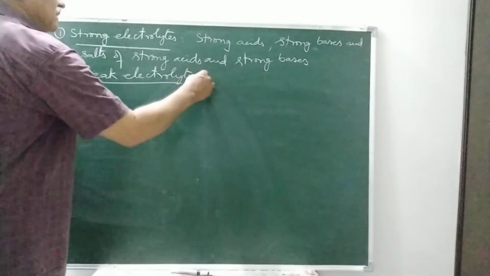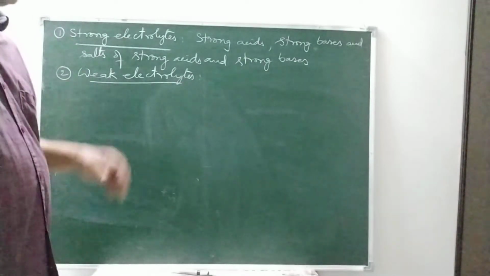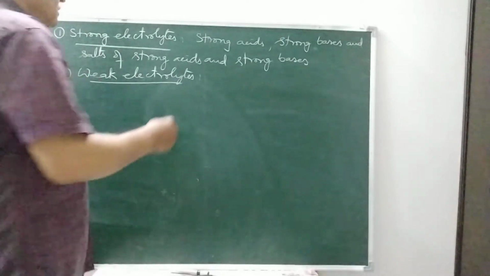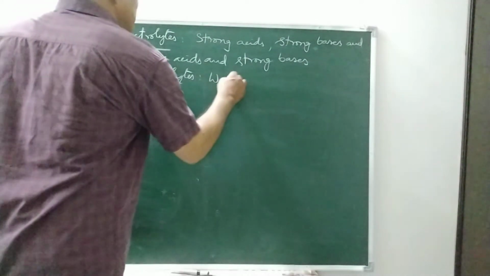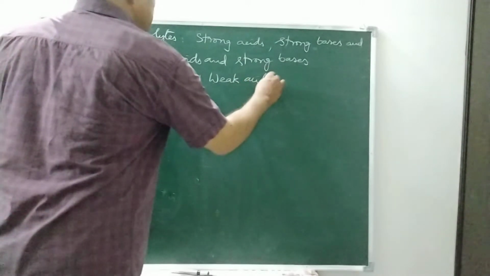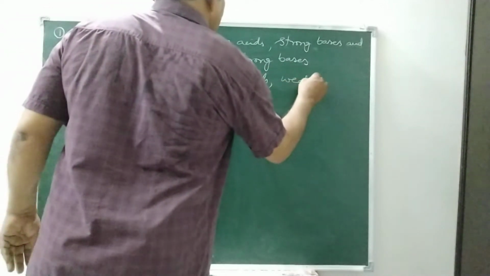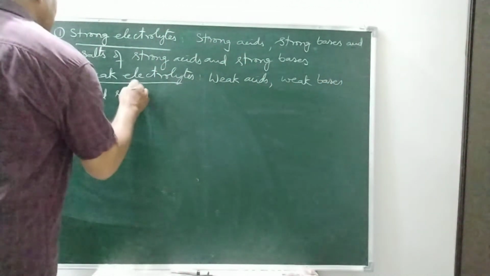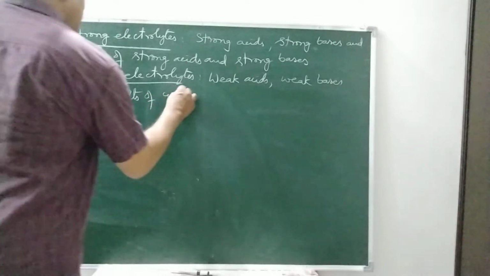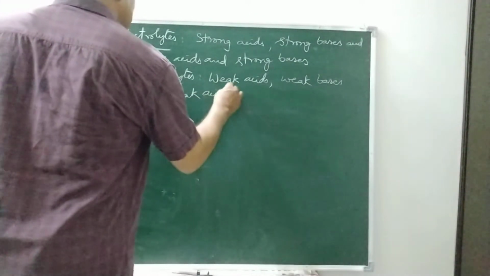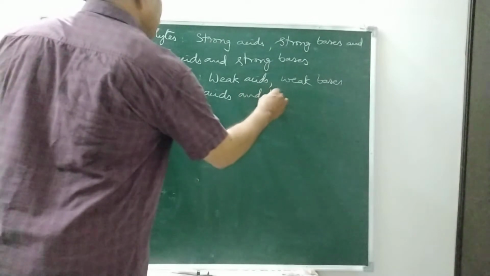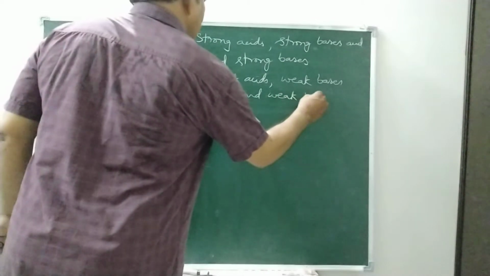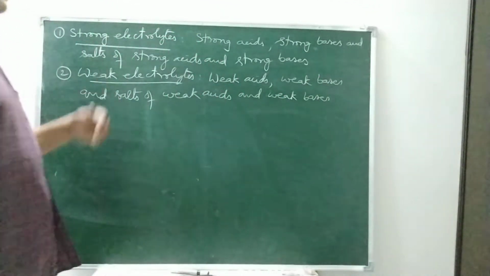In these electrolytes, less current flows. Examples are weak acids, weak bases, and salts of weak acids and weak bases, that means salts formed by weak acids and weak bases. So these are weak electrolytes.